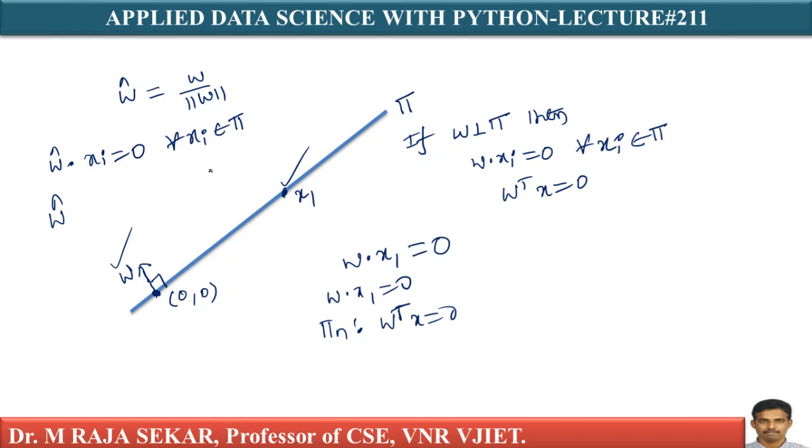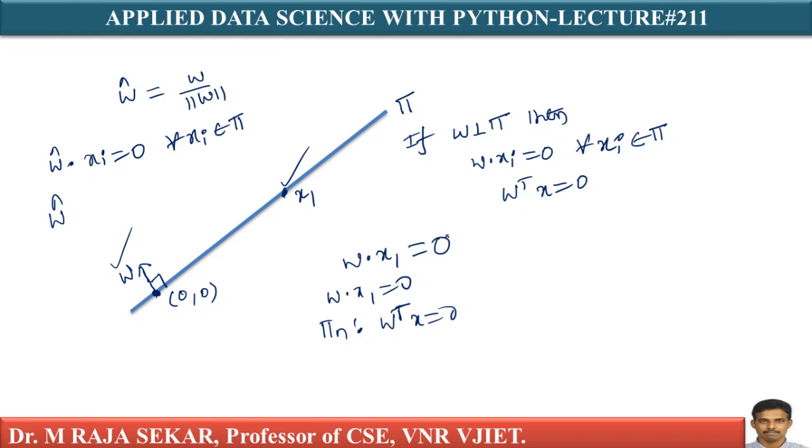If it is not passing through the origin, I must write w transpose x plus w naught equal 0. So I am avoiding w naught just for simplicity. That's why I am writing w transpose x equal 0. Let's assume all the planes pass through the origin unless I specifically say otherwise.